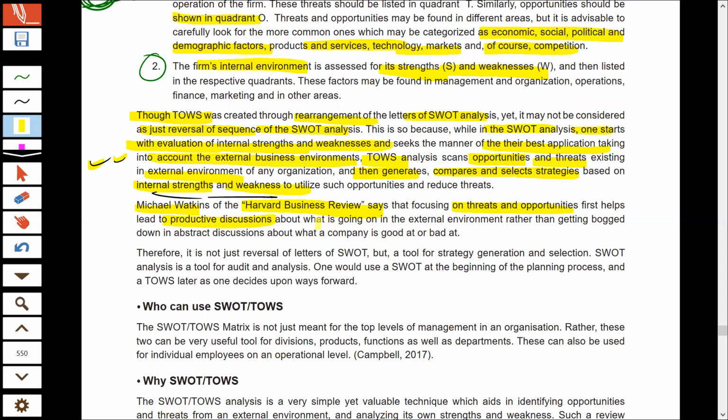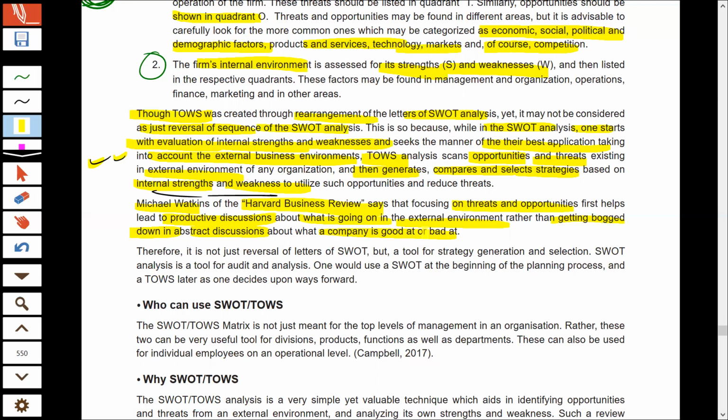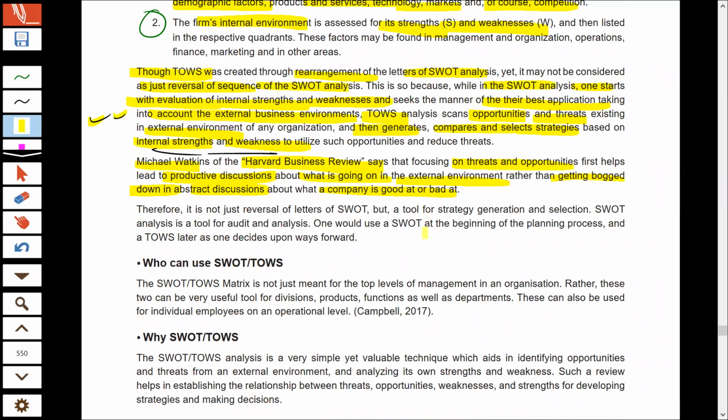the productive discussion about what is going on in the external environment, rather than getting bogged down in the abstract discussion about what the company is good at or bad at. So according to him, proper understanding about the external environment helps the managers to indulge in healthy discussions and debates. Managers are not only confined to what is good or bad in the organization itself. If they first look at the external environment, their mindset or thought process would be broadened.